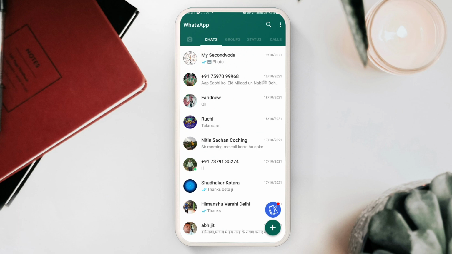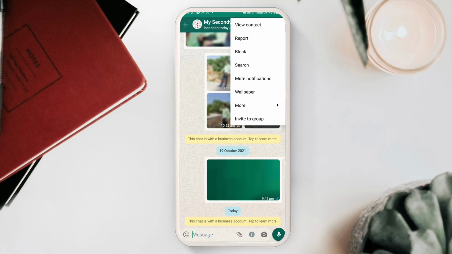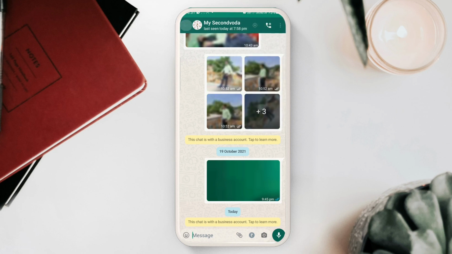Now let us talk about what the major changes are. If you open any chat, you can click on the three dots. Here you can check that there is no voice changer option and no lock conversation option, which were actually expected in the next update, but this is not available here.